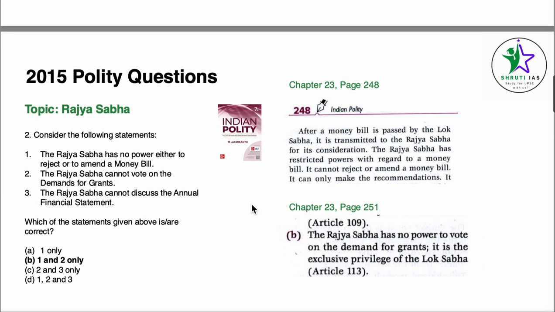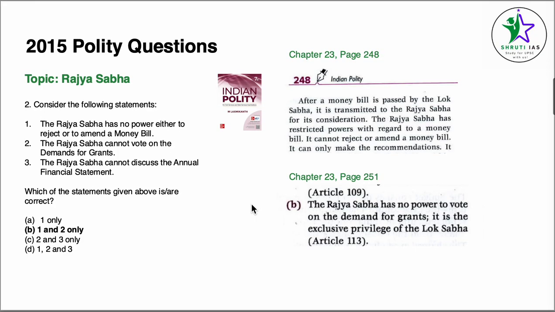Coming to question number 2, the topic is Rajya Sabha. Consider the following statements. The Rajya Sabha has no power either to reject or amend a money bill. For this, we go to chapter 23, Parliament, page number 248. After money bill is passed by Lok Sabha, it is transmitted to the Rajya Sabha for its consideration. The Rajya Sabha has restricted powers with regards to money bill. It cannot reject or amend a money bill.